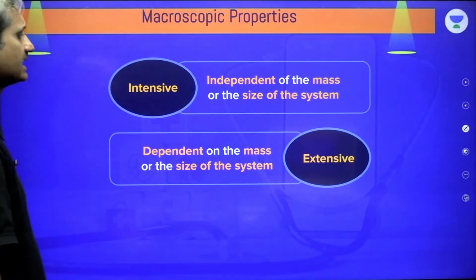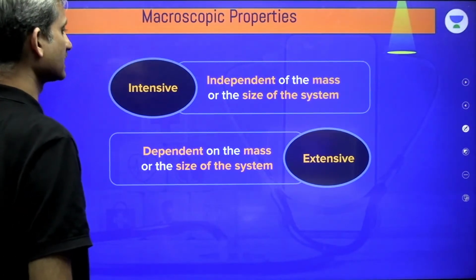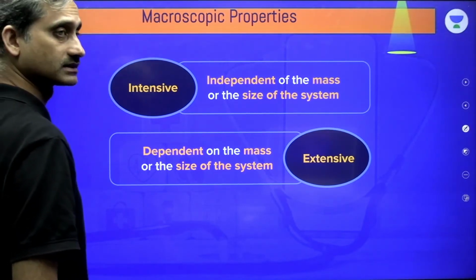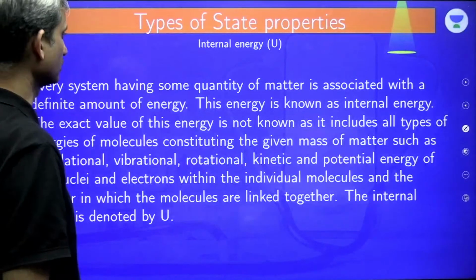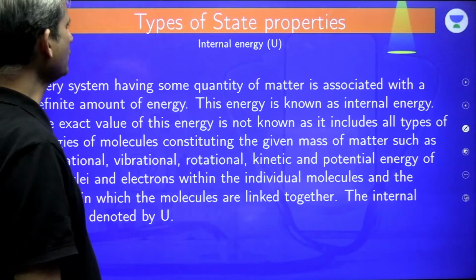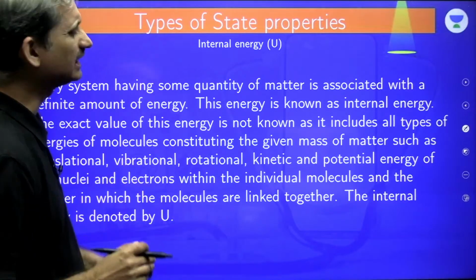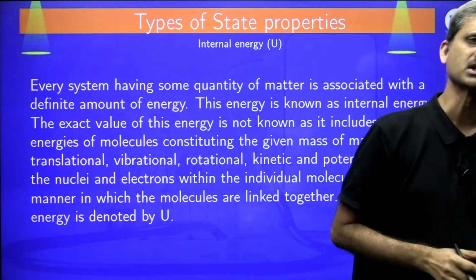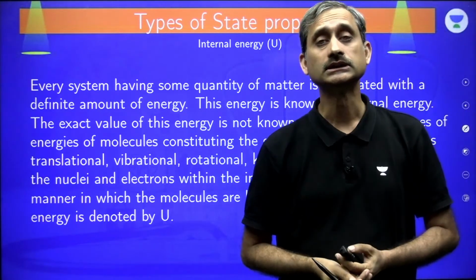So intensive properties are independent of the mass or the size of the system. Extensive properties are dependent on the mass or size of the system. So that is what we have as the classification. Clear? And now we talk about one very important quantity, called internal energy.